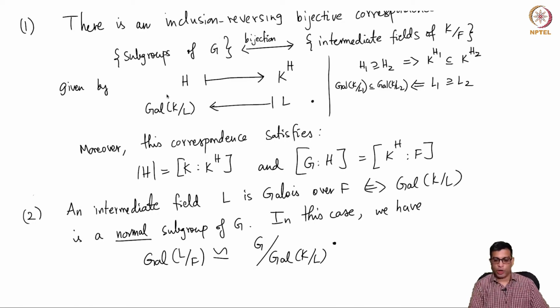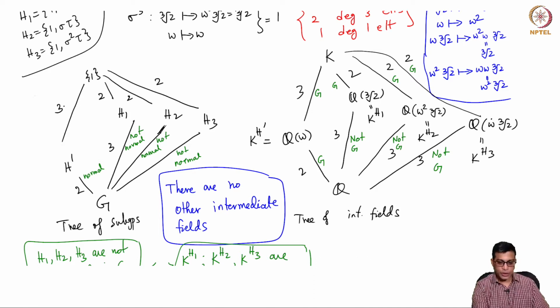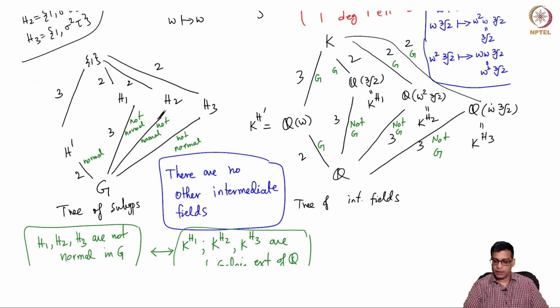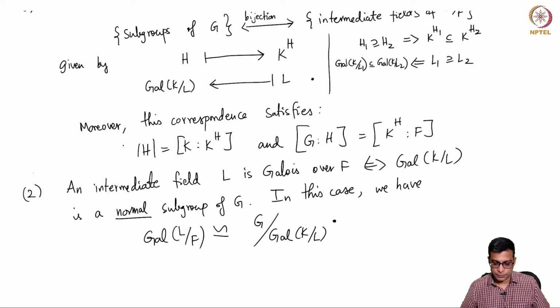And in fact, we know more about this correspondence. The order of the group is the index degree here. The index of the group is the degree here. And this is normal if and only if this is Galois over F. So all these are confirmed in these examples, but of course we have to prove this.